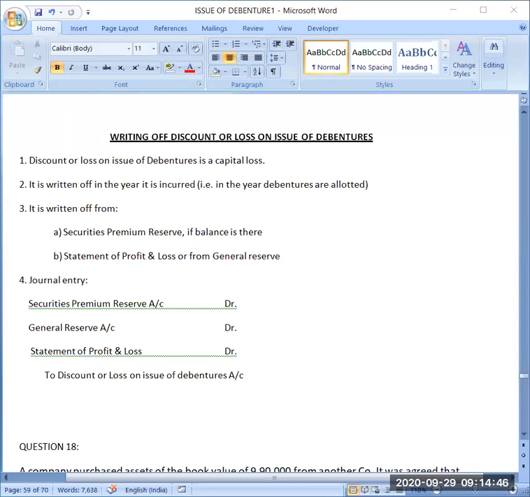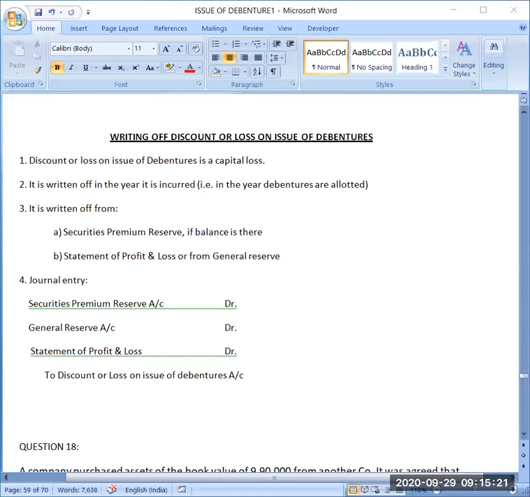for you. Or if you are promising that we will be redeeming the debentures at premium after the fixed tenure which you have decided, then that premium on redemption which you will be giving after 5 years or 10 years, whatever the tenure is there, that is also a capital loss for the company. So because it is a capital loss, it has to be written off.